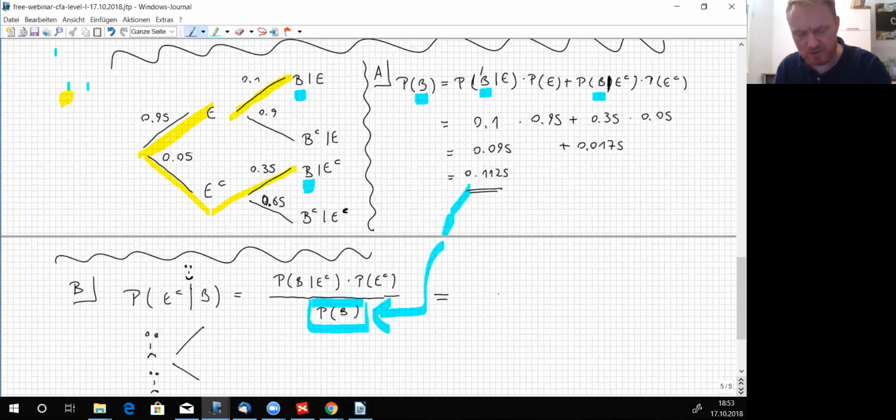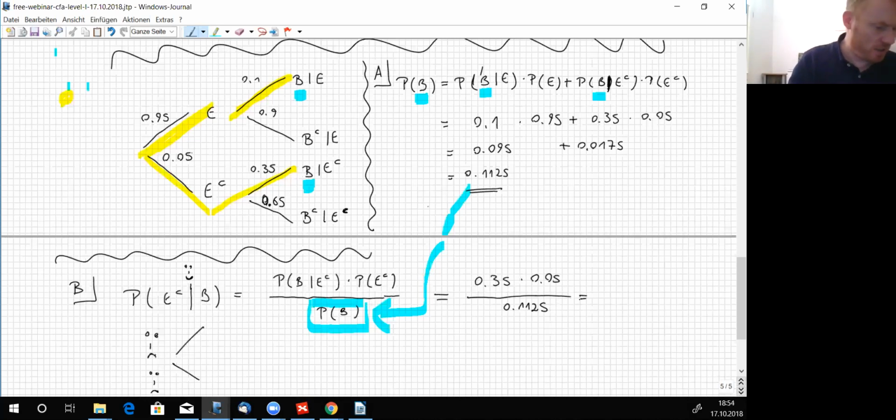Leading to those numbers, the probability of B, if E complement happened first, is given by 0.35 multiplied by the probability of the event EC, 0.05, divided by 0.1125.